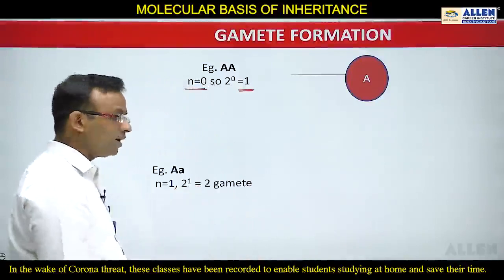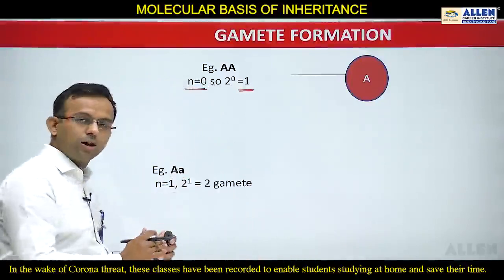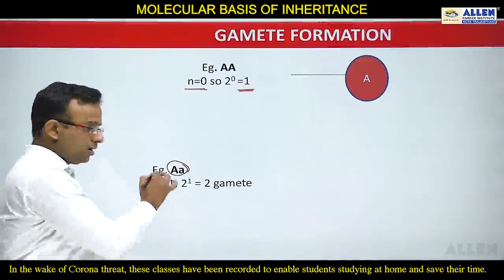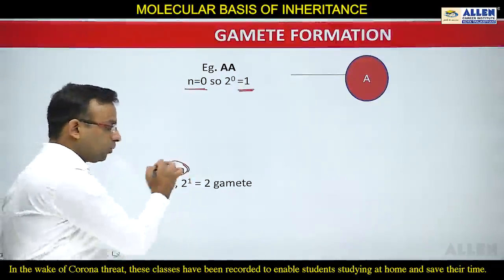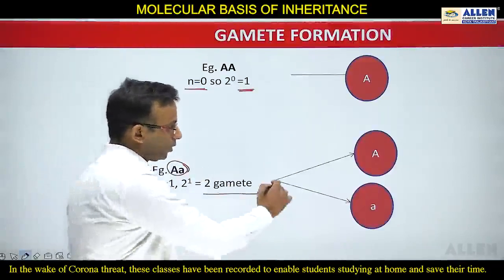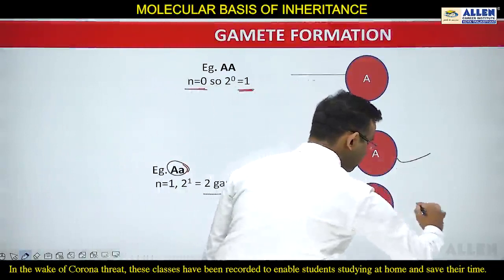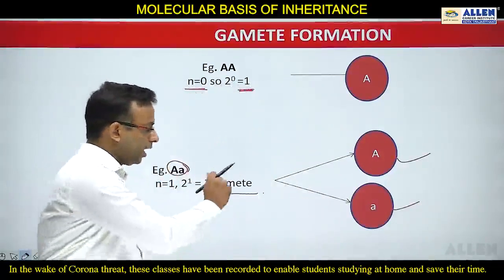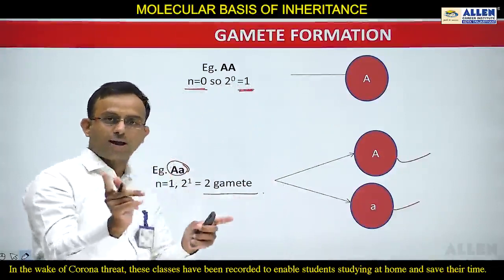Again, capital A, small a. You can see capital A, small a. This is heterozygous. N is equal to 1 because one heterozygous pair is there. 2 to the power 1 means two types of gamete are going to form, and in this way you can see one is capital A and another one is small a. See, these two types of gametes are going to form, and we have drawn the fork because heterozygous is there.